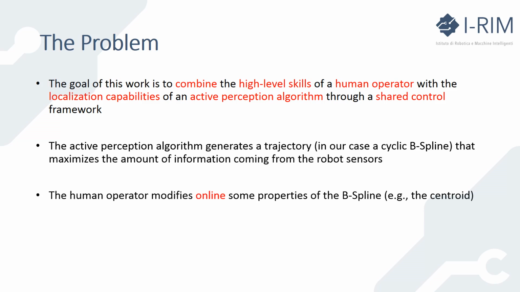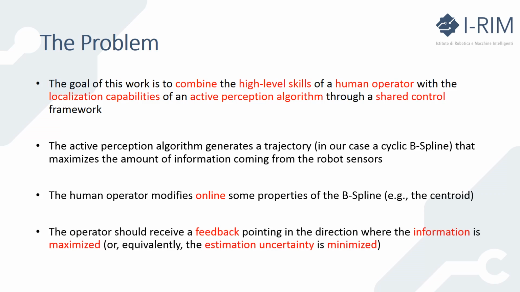In the meantime, the human operator is in charge of modifying, online and in real time, such geometric properties of the cyclic B-spline. Also, the operator will receive a feedback pointing in a direction where information is maximized, or, that is the same, the estimation uncertainty is minimized.